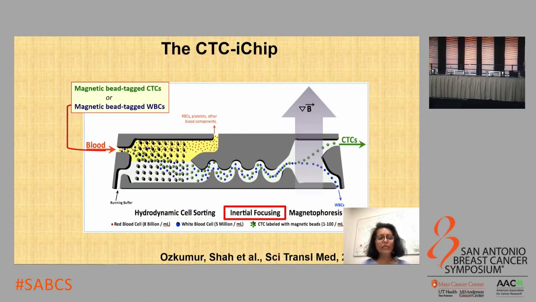This then enters the second segment of the chip, which is a series of curved channels where the fluid flow centers them in single file. In the third segment, magnetic force is applied, thereby deflecting the white blood cells away from the CTCs, which are collected in the product chamber.